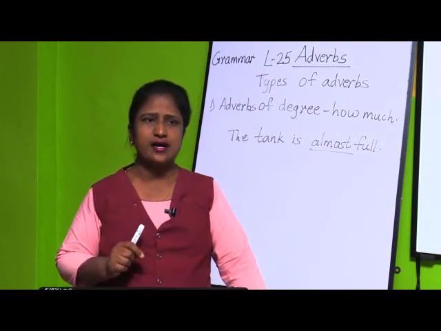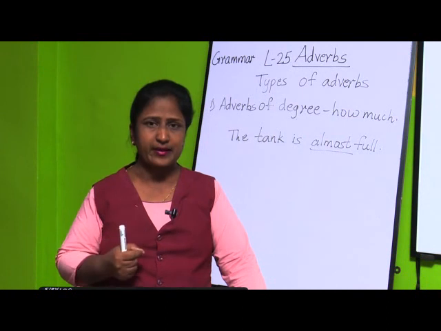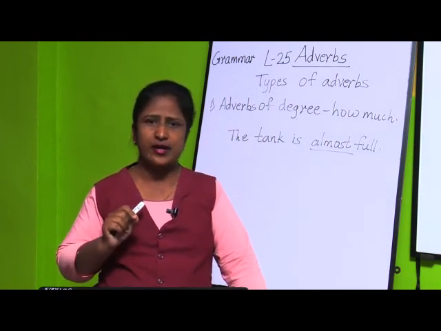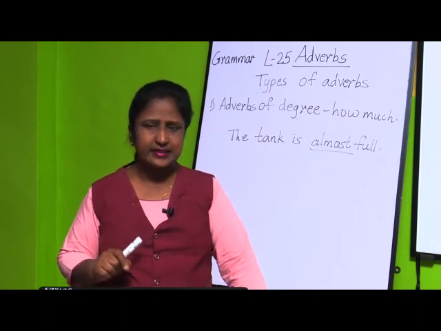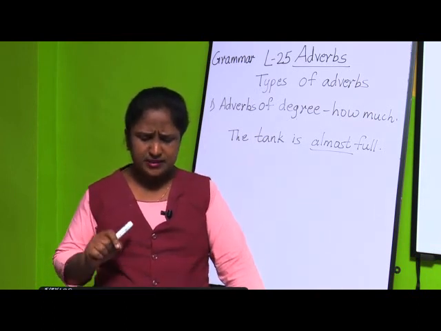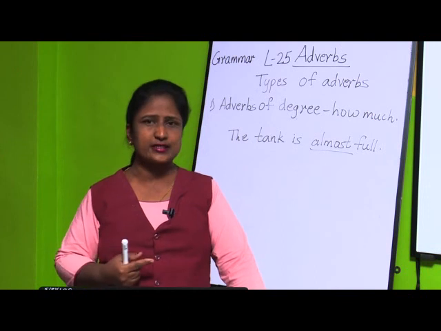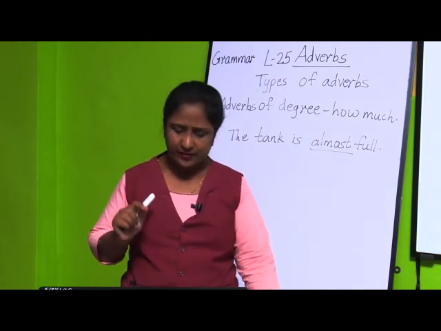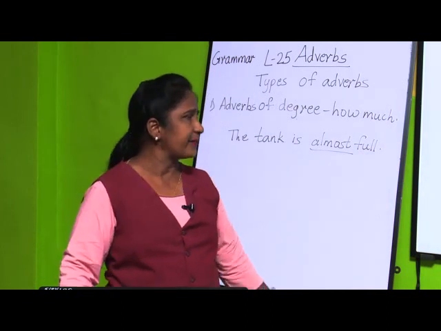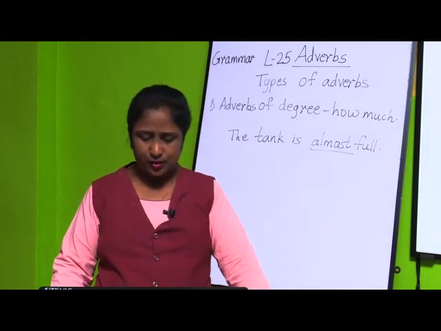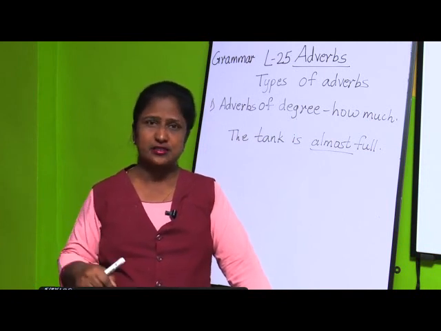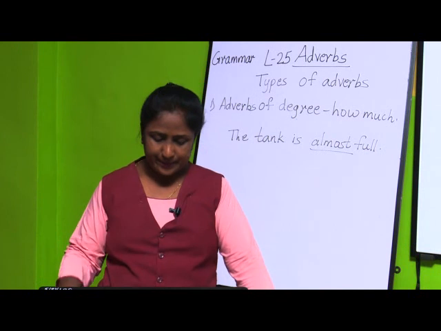Second, adverb of place: at what place, or where, an action is done. Third type is adverbs of time: at what time an action is done.